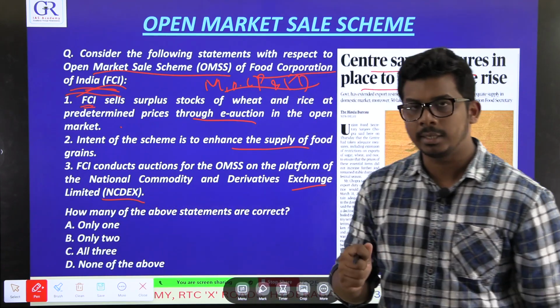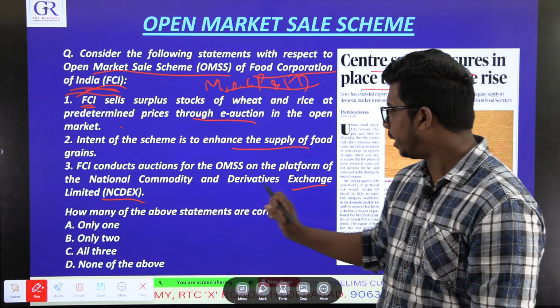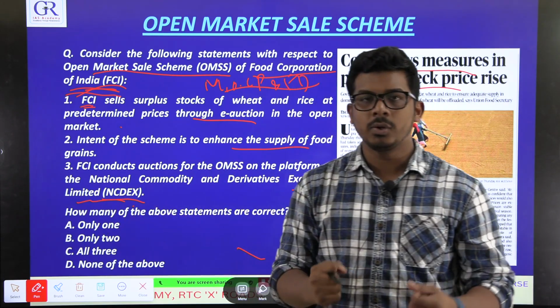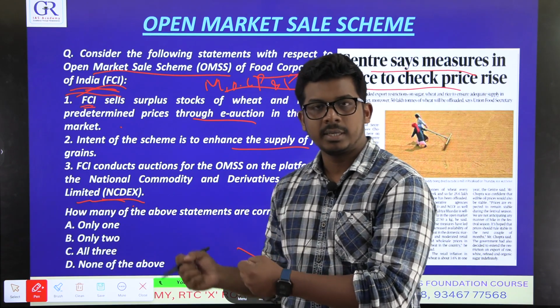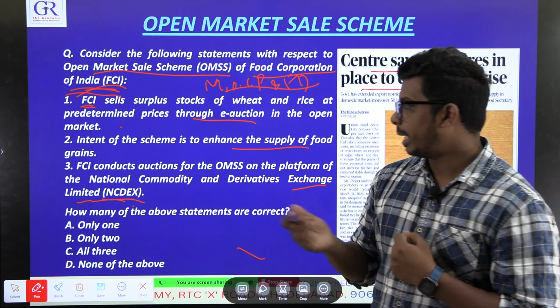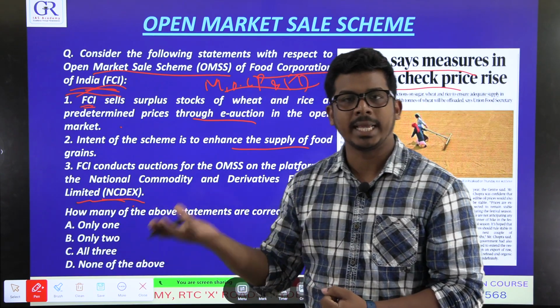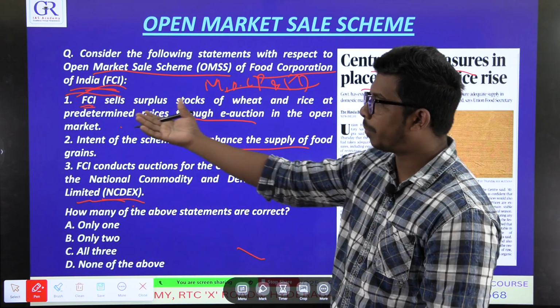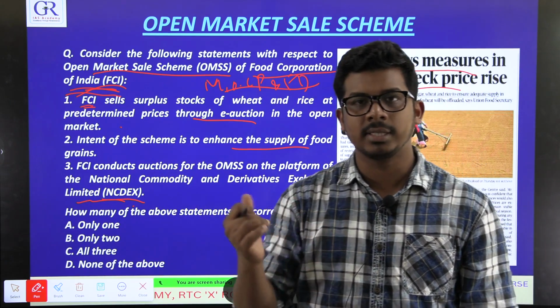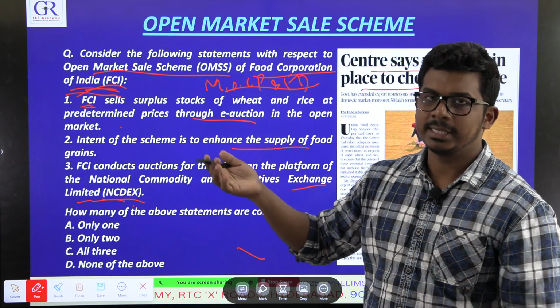See, there is an online portal, the National Commodity and Derivatives Exchange Limited. Anyone who wants to buy rice or wheat, if I am a retail seller, I can participate on this platform and I can buy some wheat or rice from Food Corporation of India on this portal. So Food Corporation of India sells wheat and rice, etc., on this portal.